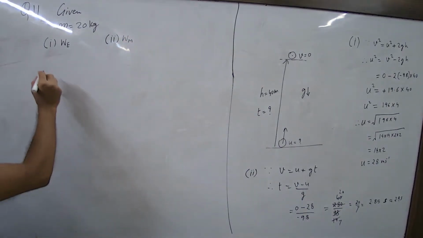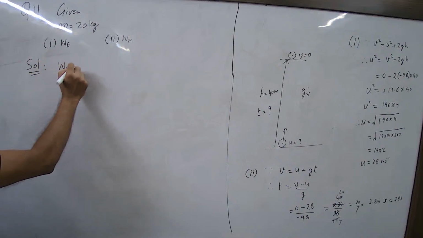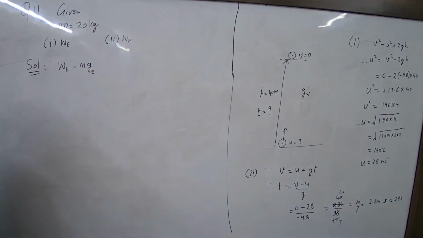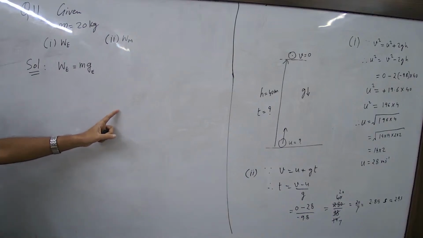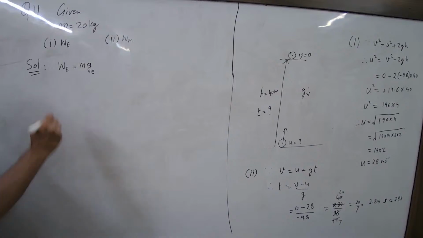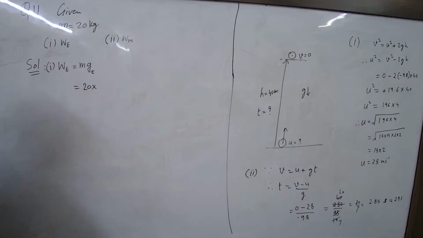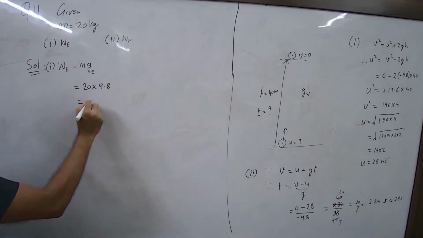Okay. So what did I tell you? Weight is 9.8 into 20. Weight on earth is equal to mass of the object and acceleration due to gravity on earth. What was the formula? mg, as in the first question. You did not write the first question's answer, so you are just watching a movie? I like working students. Write everything that is on the board. So what is it now? 9.8 into 20, so 20 into 9.8. 196.